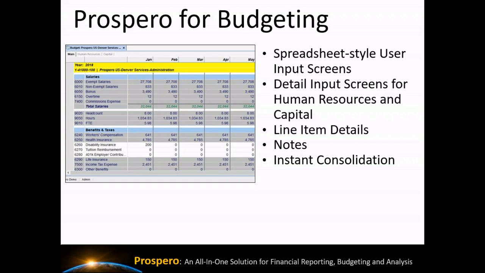We also have detail input screen options built into Prospero for handling human resource budgeting and capital budgeting. We've got options for line item details. We'll look at that for the input screens for Prospero.